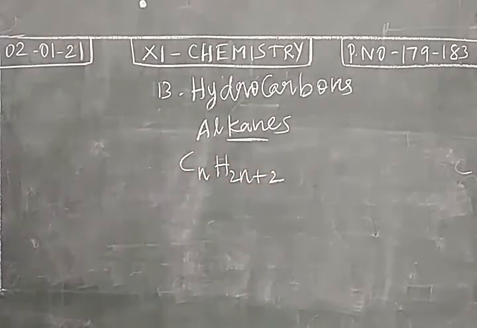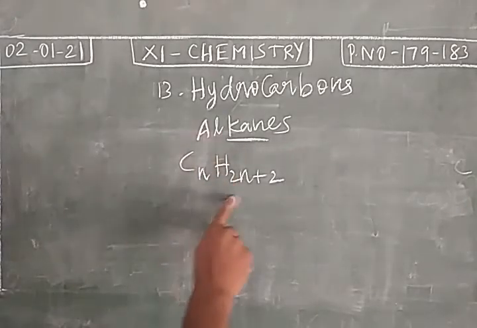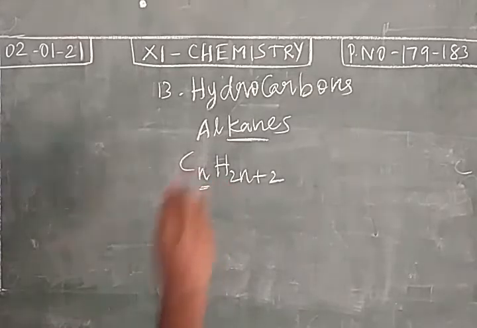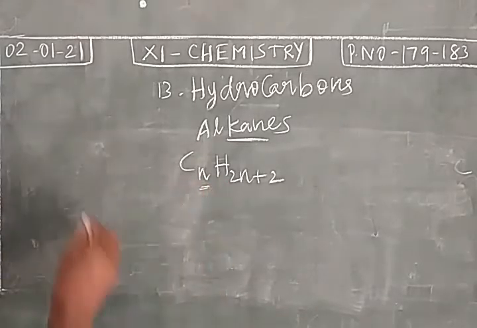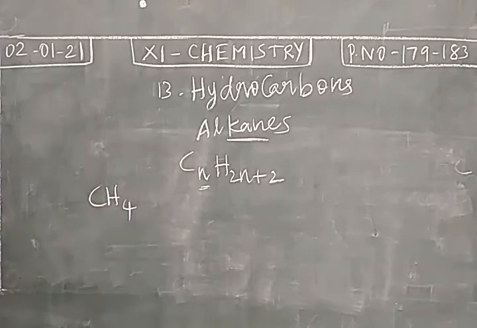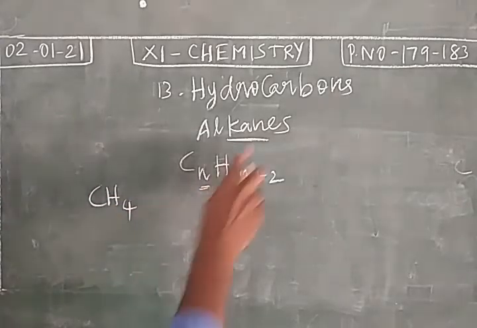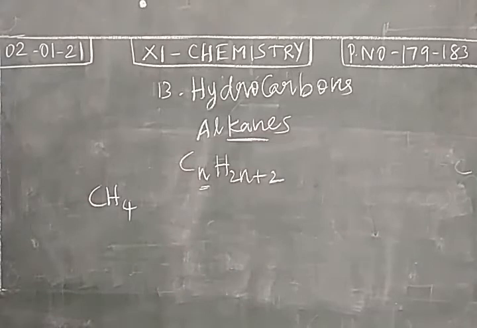As you studied in lower classes, the general formula for an alkane is CnH2n+2, where n represents the number of carbon atoms. If you substitute number 1, you will get CH4. This is the first member of alkane. Alkane is an open chain type of aliphatic compound. Substitute 1, 2, 3, 4 and you will get the members of alkane.